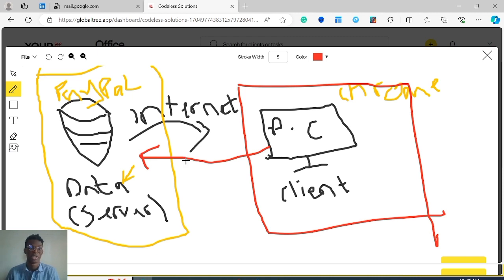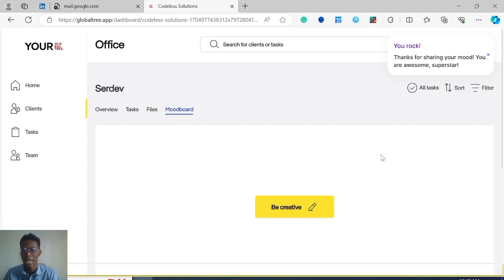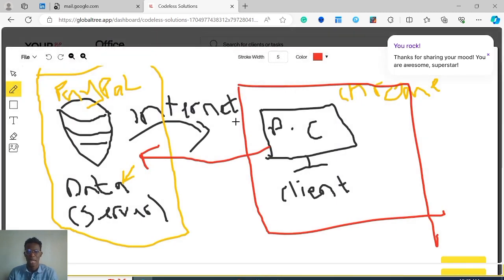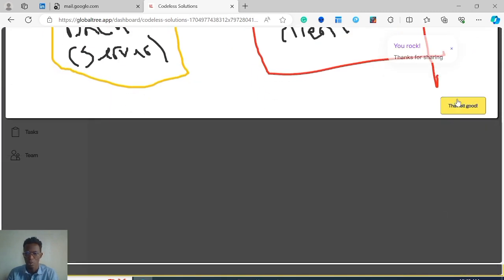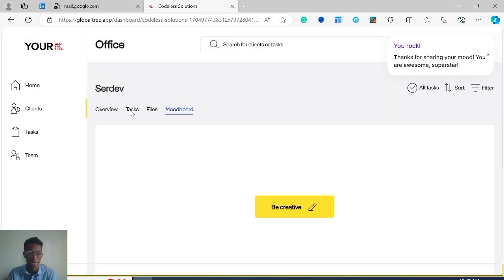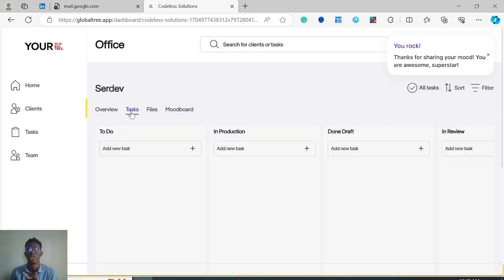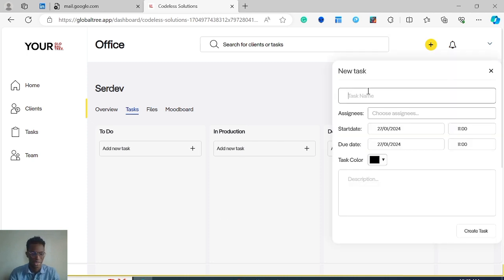By the way, this application you're looking at here is made in Bubble. But we're not going to get this complex in this video. In this video, you're going to make a simple to-do list app. I will create a simple interface for what a to-do list app should look like, and then we will try to build that out in Bubble.